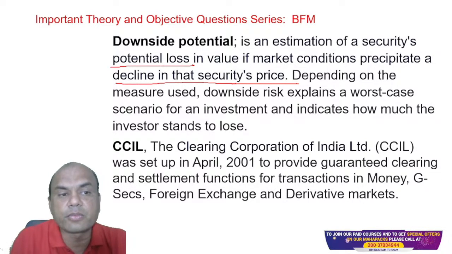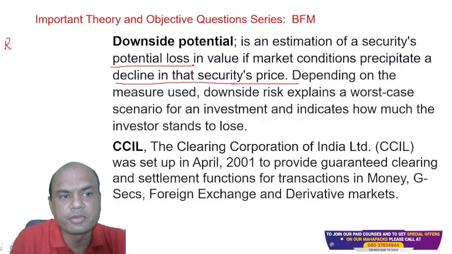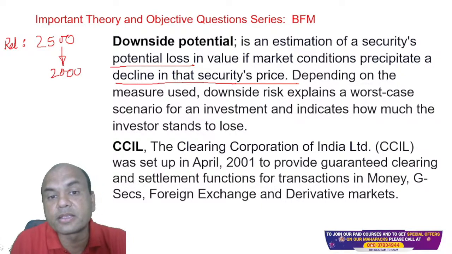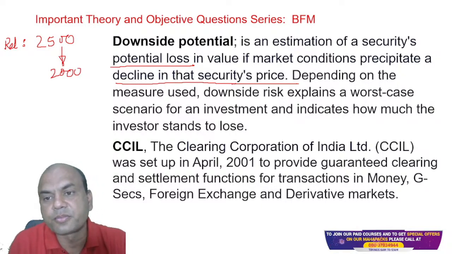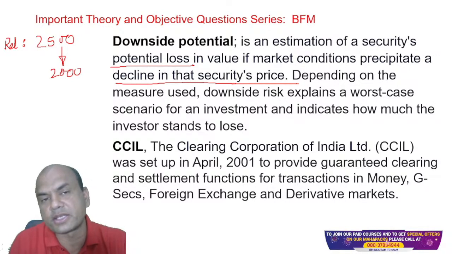Let me take Reliance share. If I bought it at 2500 and tomorrow the price of Reliance goes down to, let's say, 2000, this is the downside potential: the security's potential loss due to the decline in the security's price.